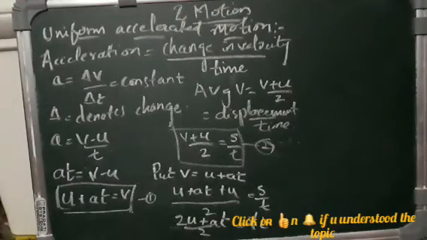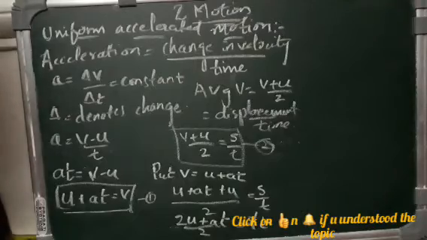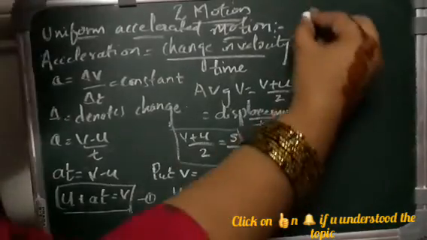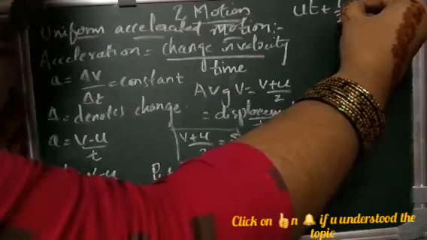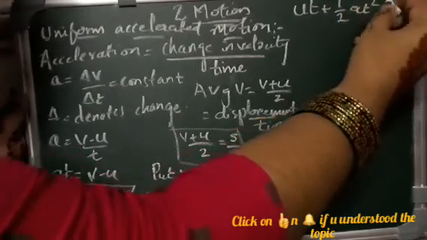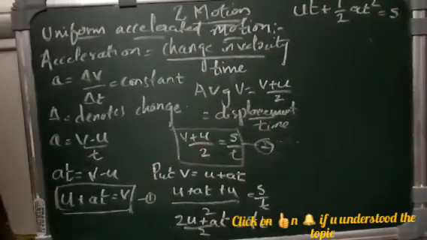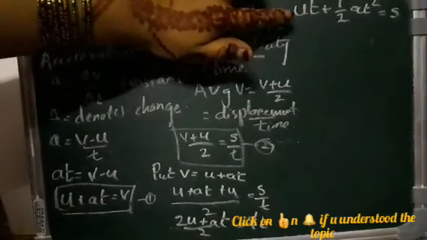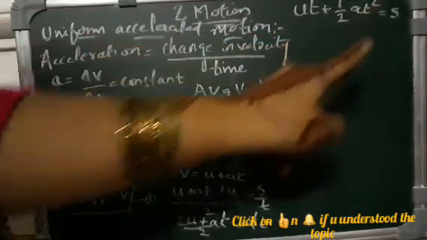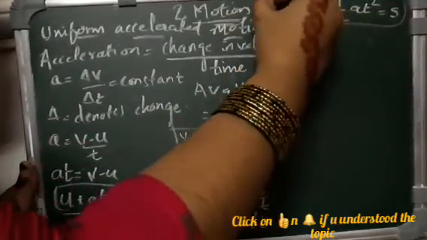This 2 gets cancelled. We multiply by t and get ut plus half at squared is equal to s. That means ut plus half at squared is equal to s. We consider this as the third equation.